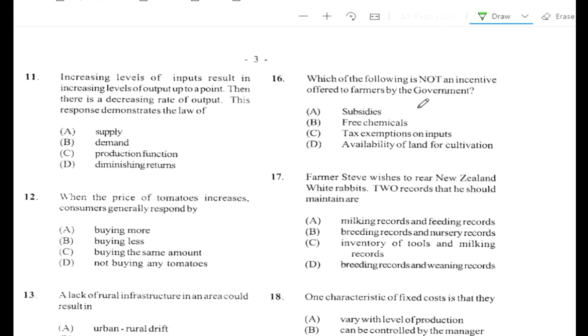Question number 11. Increasing levels of inputs result in increasing levels of output up to a point. Then there is a decreasing rate of output. This response demonstrates the law of A. Supply, B. Demand, C. Production function, D. Diminishing returns. The answer is D. Diminishing returns. Alright.